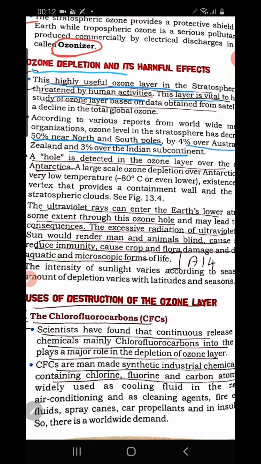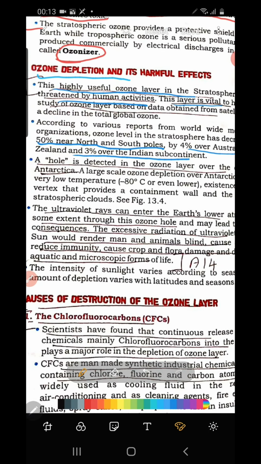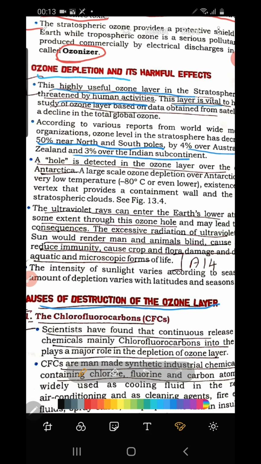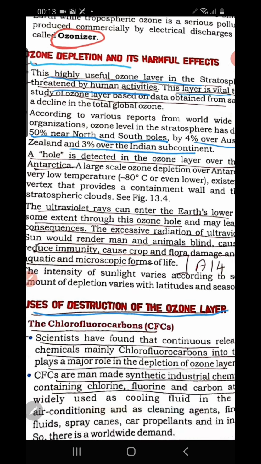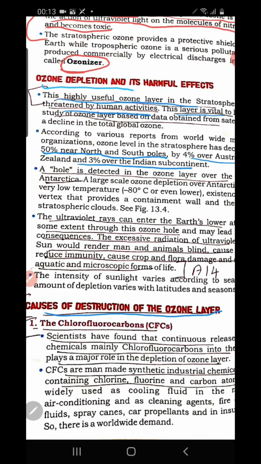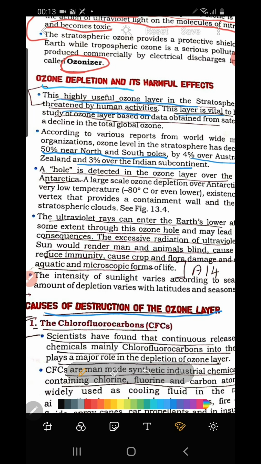There are a number of other human activities too, and pollutants are reaching the ozone layer. We will be discussing which are the important pollutants that cause ozone depletion, the causes of the depletion of the ozone layer. Due to the thinning and depletion of the ozone layer, a hole appears.